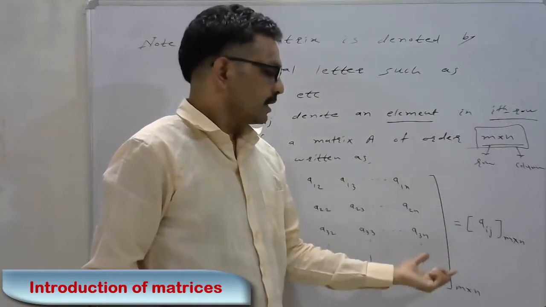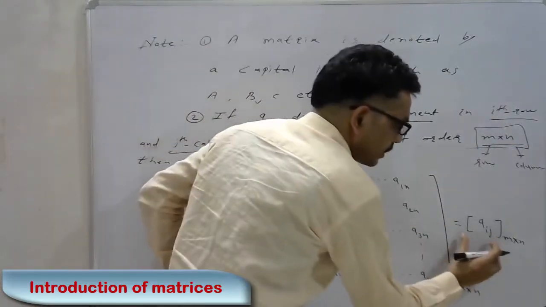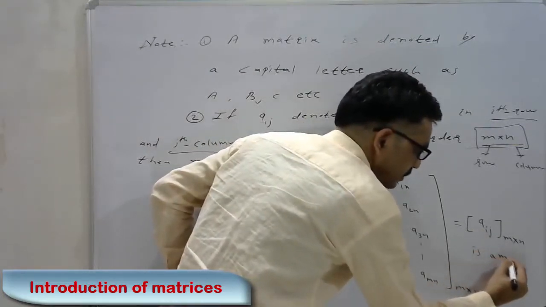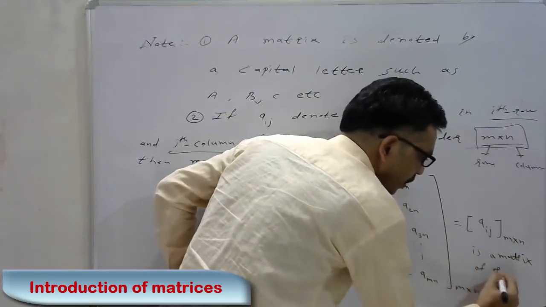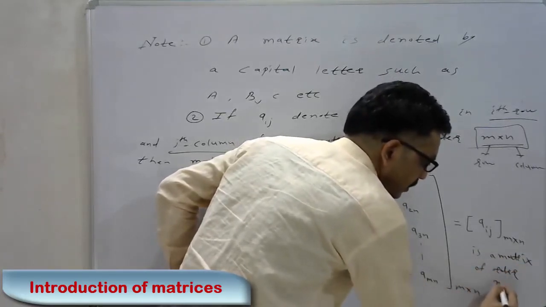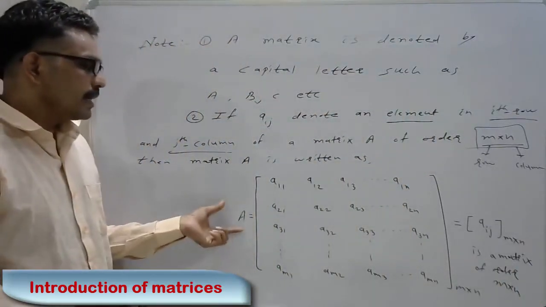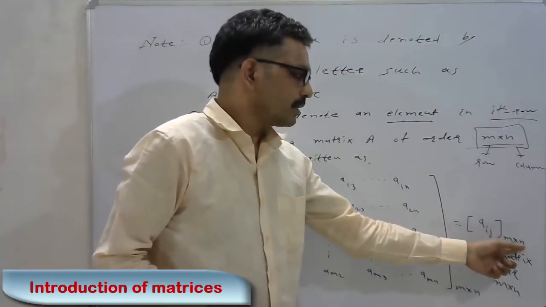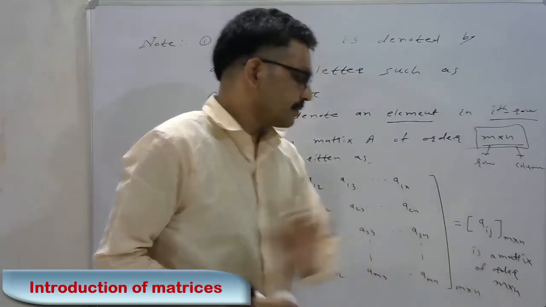Therefore we write A equal to Aij is a matrix of order m by n.